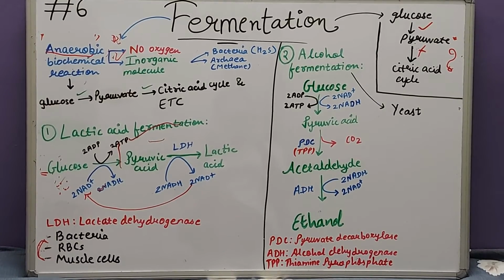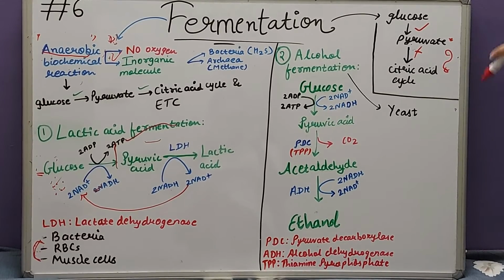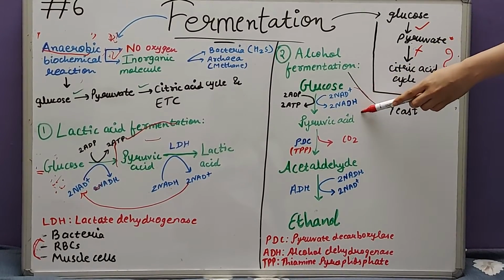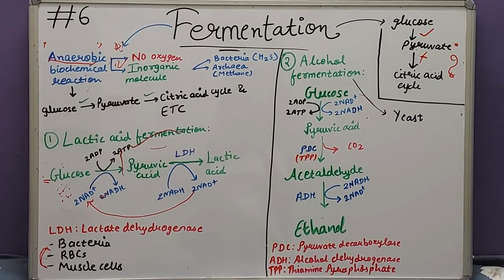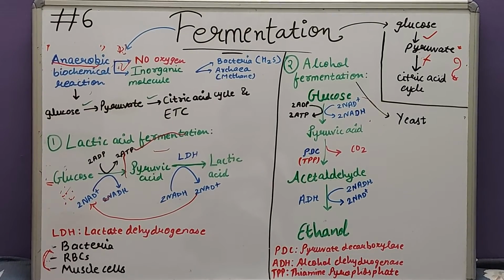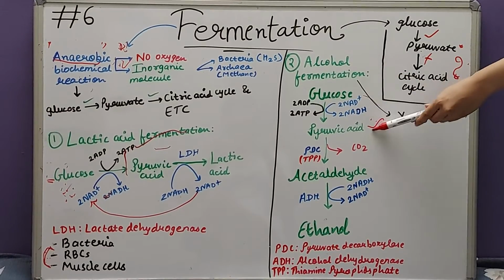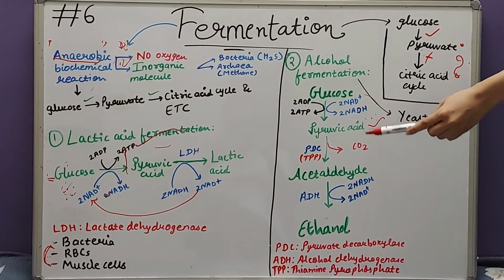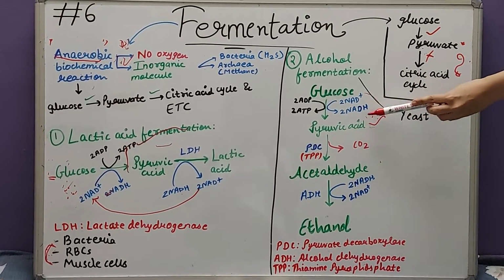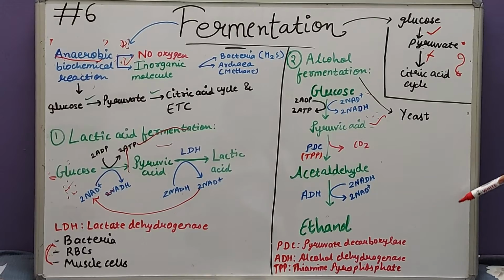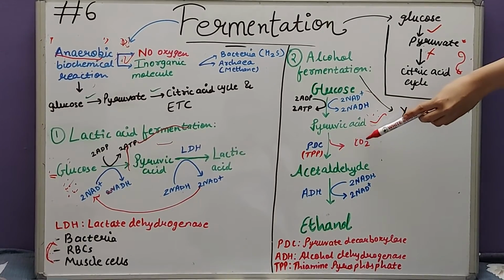Now, the second type of fermentation is alcohol fermentation. Here also, as I explained earlier, normal glycolysis has already taken place, that is the conversion of glucose to pyruvate. Now, what will happen to this pyruvic acid? It will get converted into acetaldehyde with the help of the enzyme PDC, that is pyruvate decarboxylase, and here a molecule of CO2 will get released.